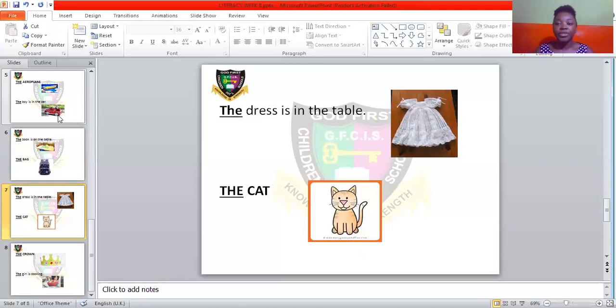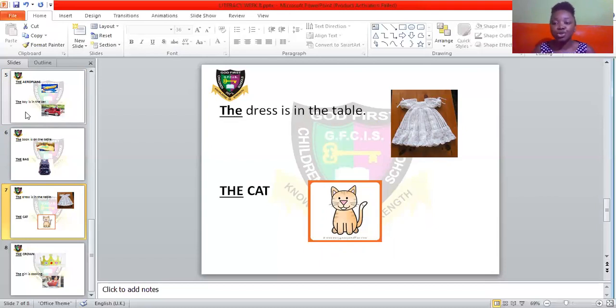Let's go to our next example: the dress is on the table. Now, I'm talking about this particular dress, and I'm also talking about the particular table. If I say, okay, I am looking for a white dress, and I am also looking for a table, and if the table is the only table around that time, that means you know I'm talking about that particular table and a white dress.